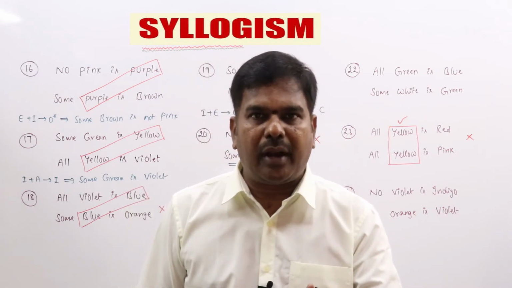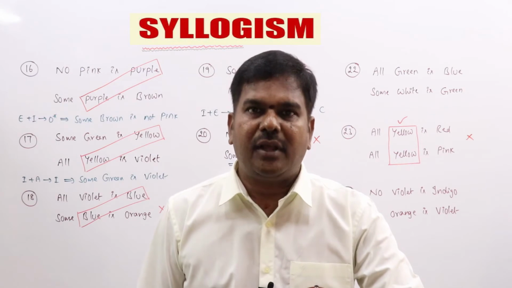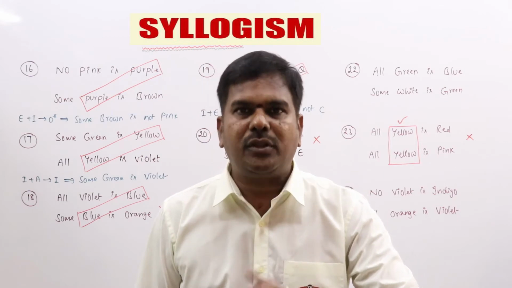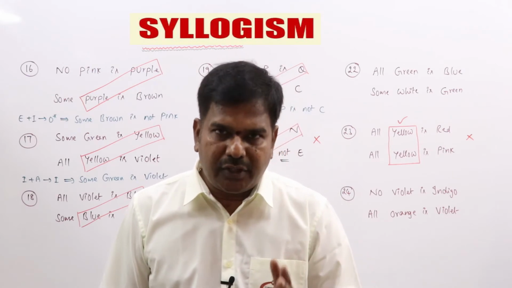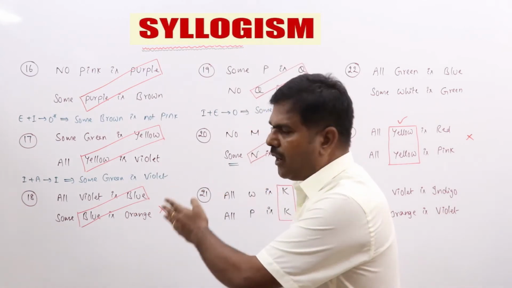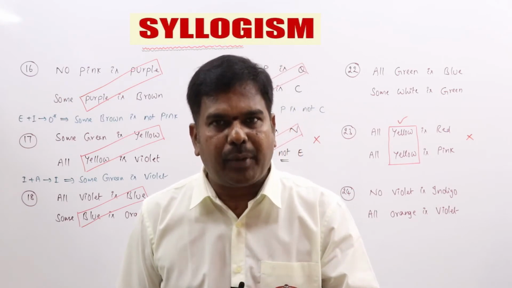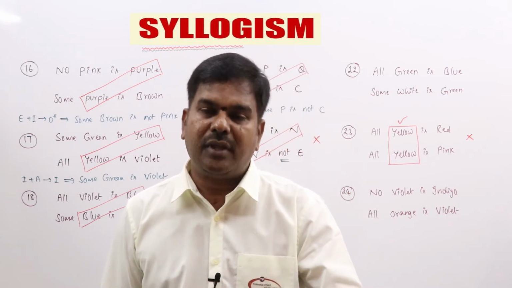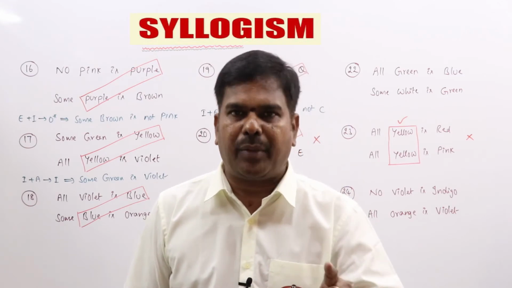Remember, you can make proper alignment by interchanging any one of the statements, or by converting any one of the statements, or you can do both, interchanging as well as converting, for making proper alignment. So this is the extra rule which we haven't discussed. First we need to check whether these statements are properly aligned. If they are aligned, you go ahead with all these rules. If not, you can make proper alignment by interchanging any one of the statements, or converting any one of them, or doing both at a time.